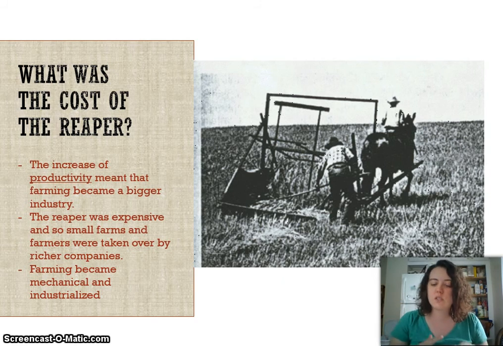Now, an interesting thing to look at is that there are several things that were made and invented during this time. The cotton gin and the reaper are just two of them. I wanted to share real quick a few everyday items that we know of that were invented between 1805 and 1861. So this is before the Civil War. Refrigeration was invented during this time. The telegraph and Morse code were invented during this time.